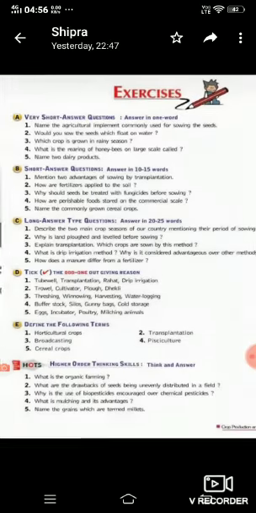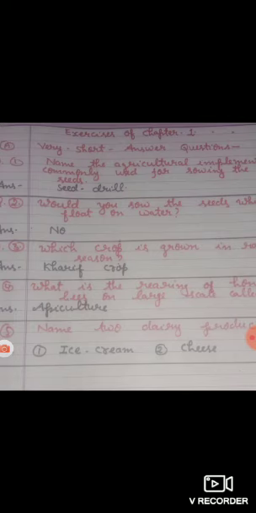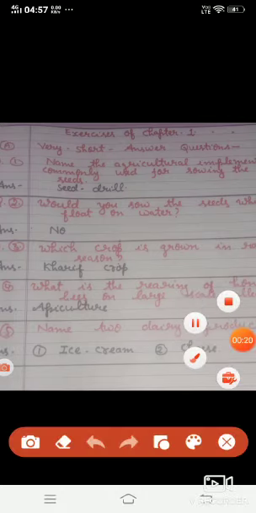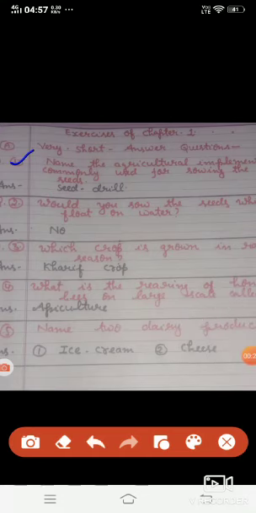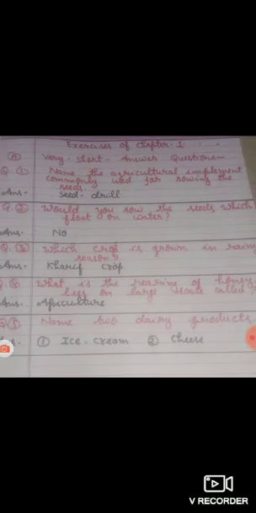Today I am going to solve the question answers of chapter 1, Crop Production and Management, for class 8. Here are the very short answer type questions. Question 1, name the agricultural implements commonly used for sowing the seeds.